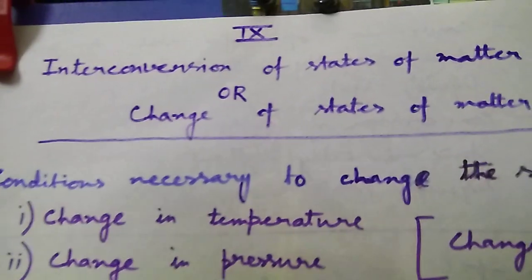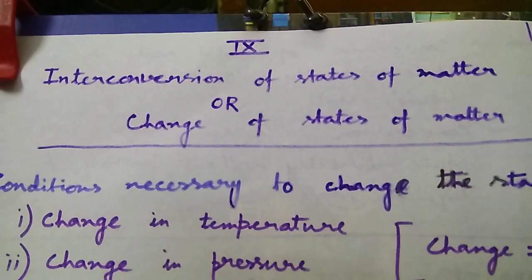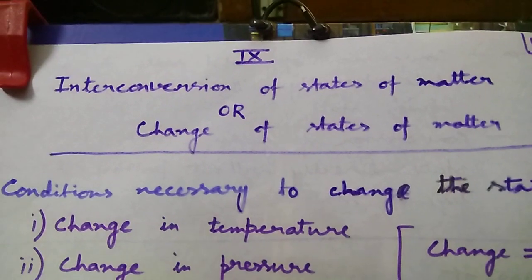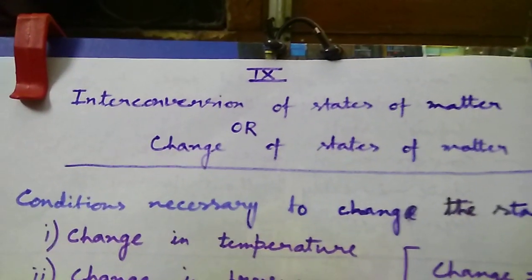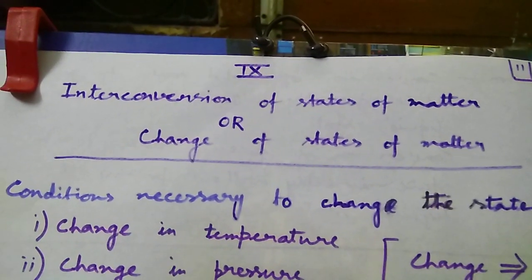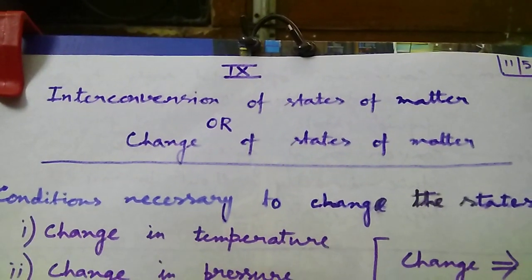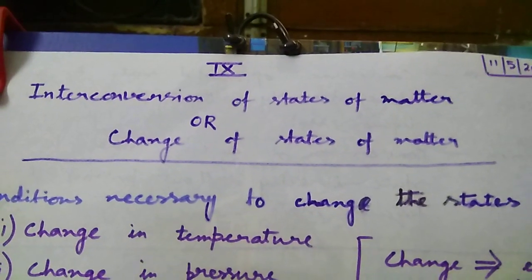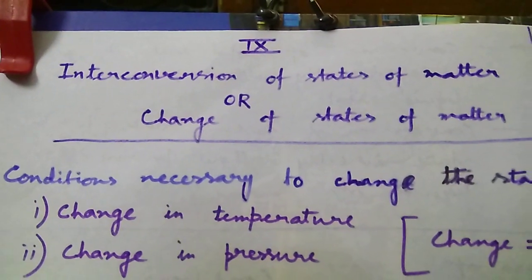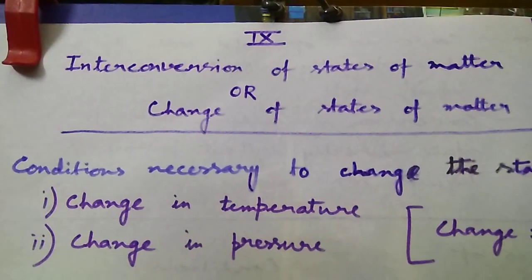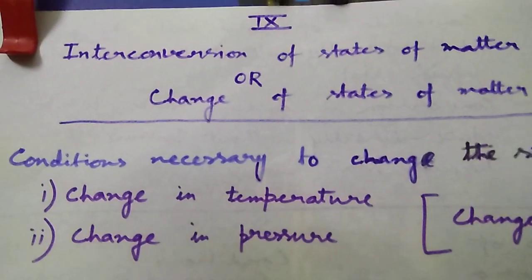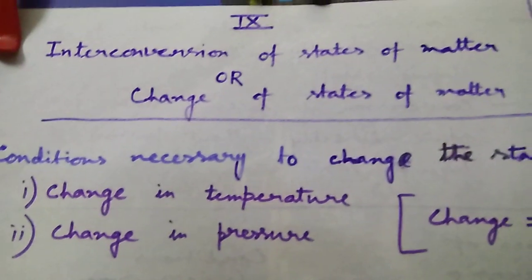What does it mean? It means that any matter which is available in three common states, that is solid, liquid and gas, can be changed. We can change solid state of matter to its liquid, and liquid can be changed again to gaseous state. Not only that, the reverse is also possible. Gaseous state can be converted to liquid and liquid can be converted back to solid. Now the question is, if we want to carry out this type of interconversion of states of matter, which conditions are necessary to carry out that process?